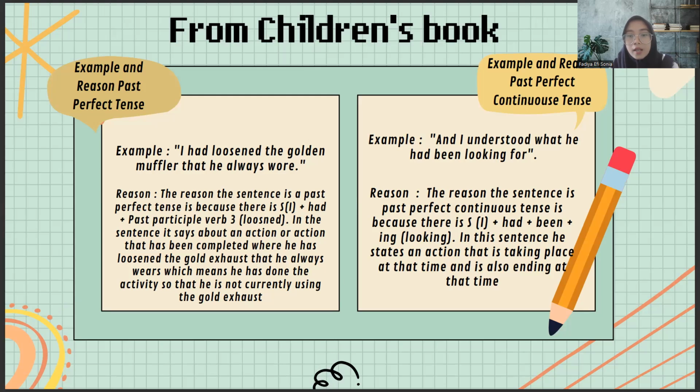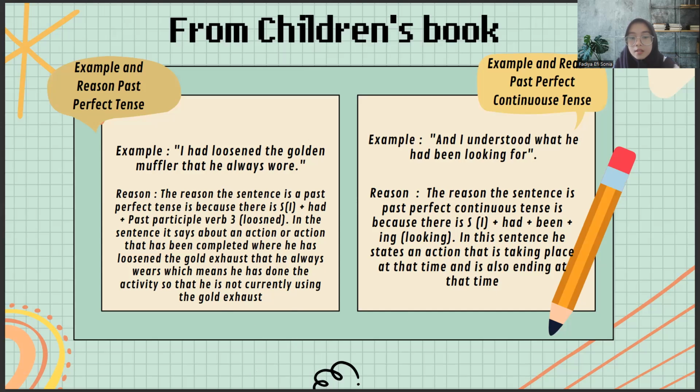The example is "I understood what they had been looking for." The reason why the sentence is past perfect continuous tense is because there is a subject, where the subject is I, plus had been, plus present participle ing, where the present participle is looking.